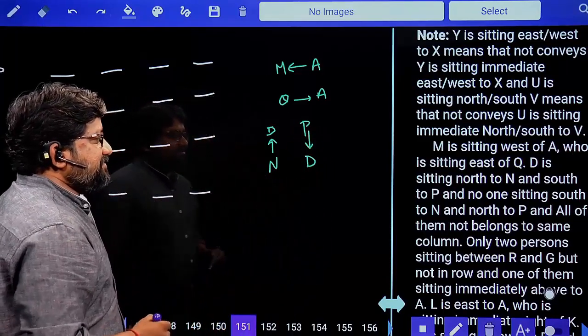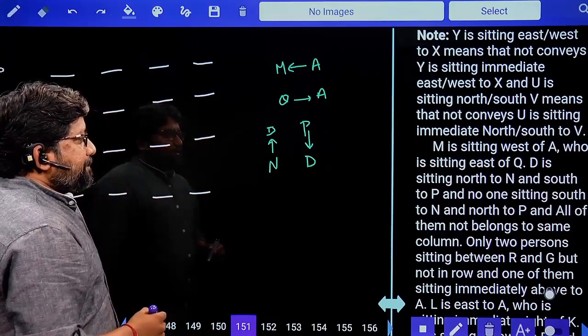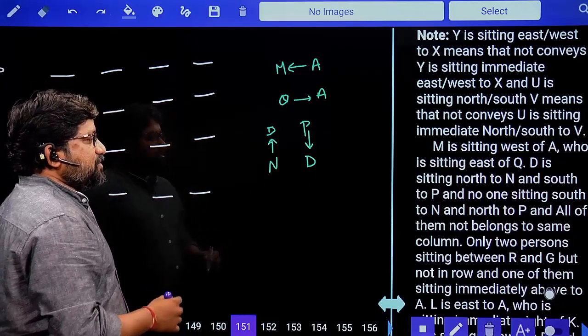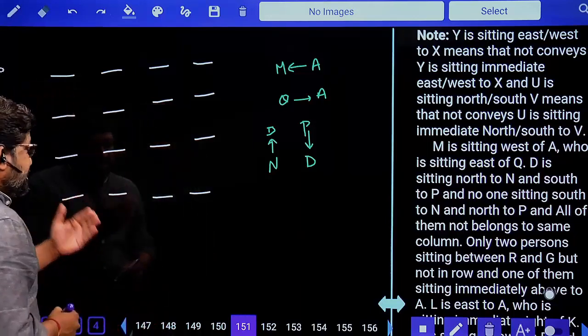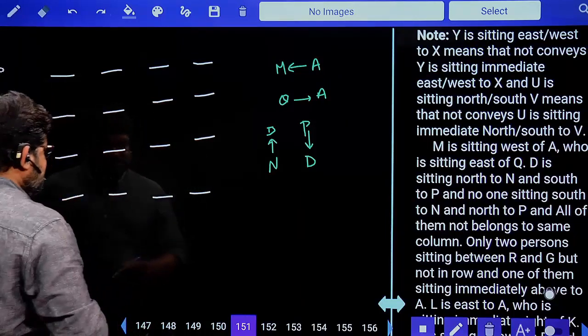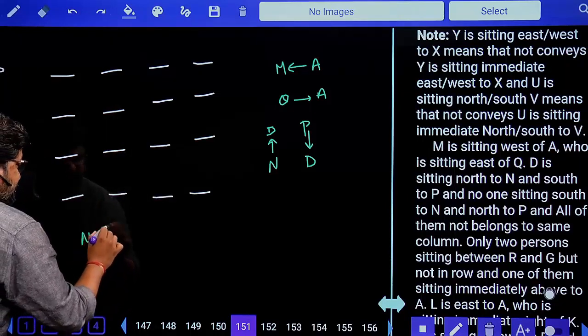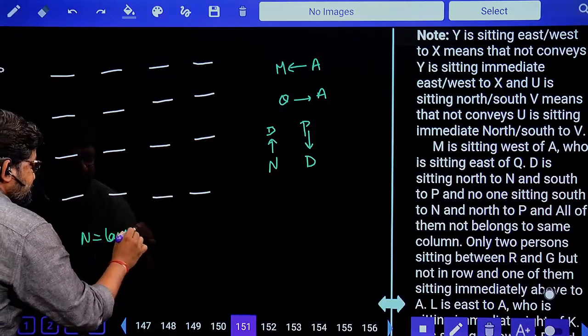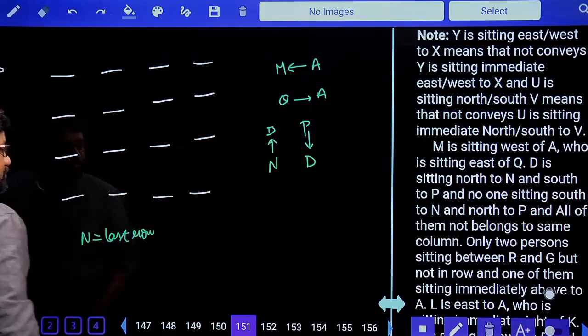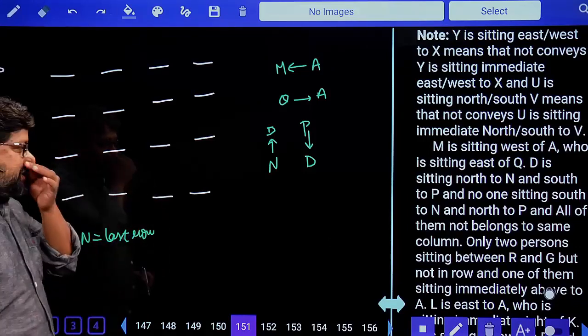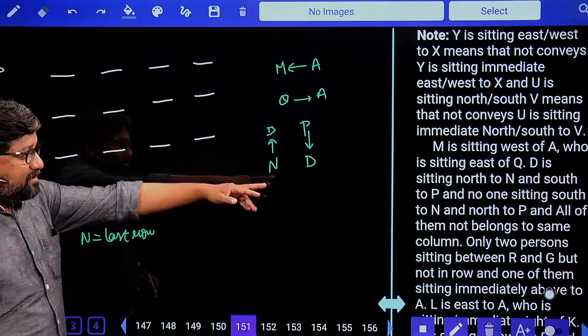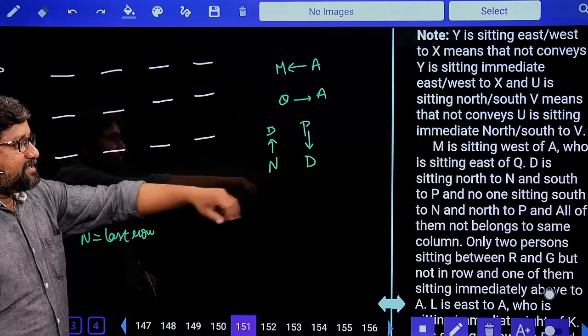Yes. Extra information. And no one is sitting to the south of N. Below N, there should be no person. So, yes, N's position will be in the last row. Why? Because nobody is sitting to the south of N.